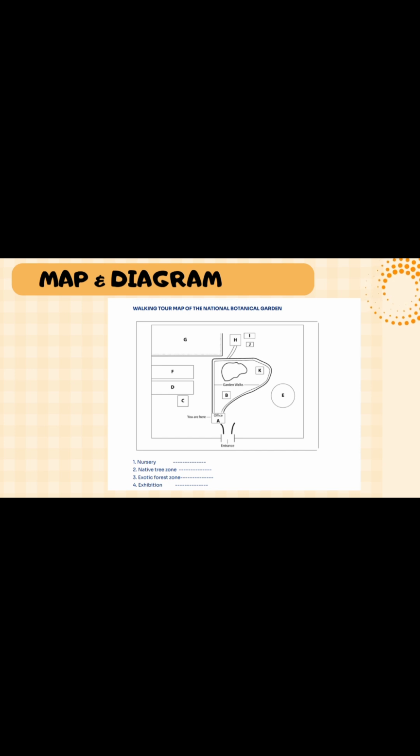Suppose here on the screen you are seeing nursery. If the audio describes that the nursery is near the pond, so near the pond there is B and K. So listen carefully and decide which can be your answer. You have to pay attention to that.